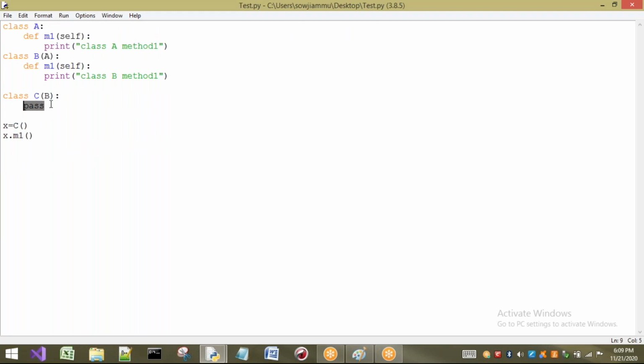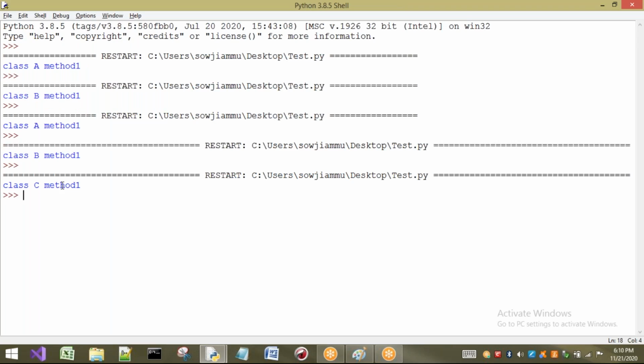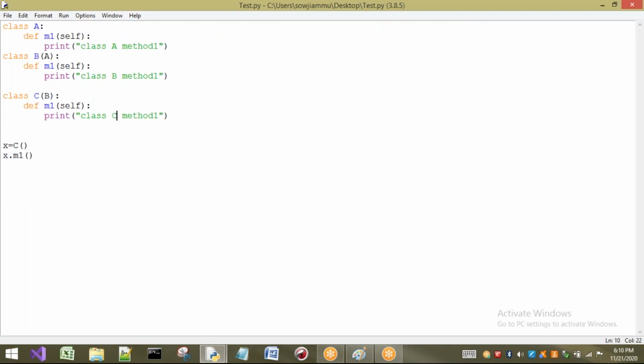Now I will write in class C also, class C method 1. Now which object is calling M1? X object. X is which type of object? C type, class C. So X is referring to a C class object. So X dot M1 means first it will go to the C class. Is there any M1? Yes, it is there. So that will be executed. So class C method 1 is executed. In this way, it is going to execute.